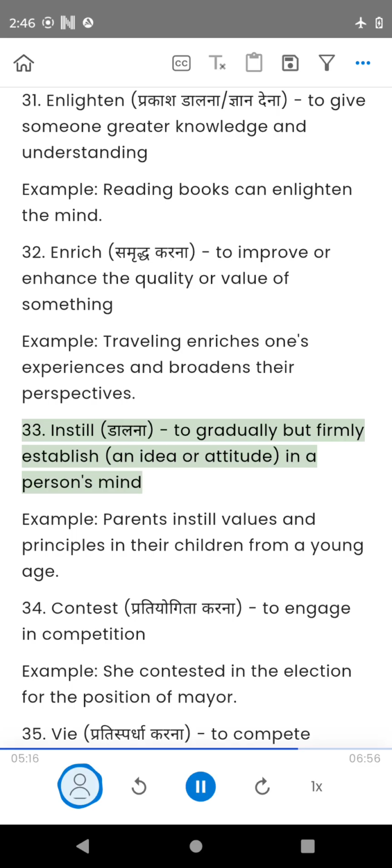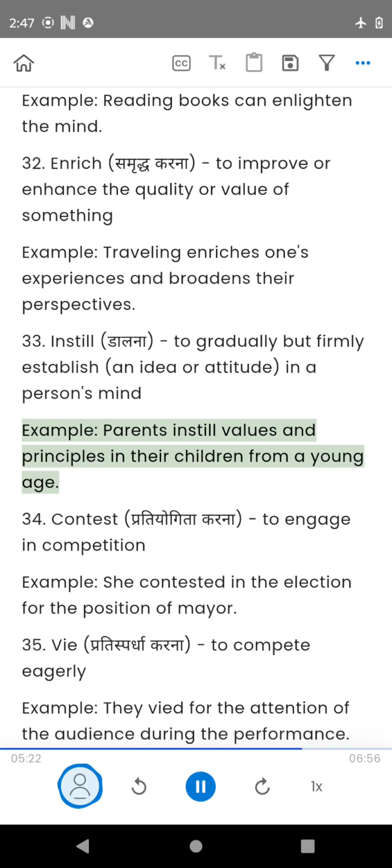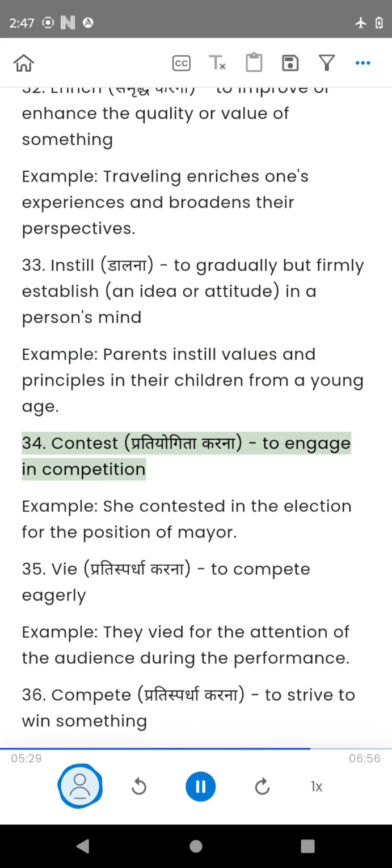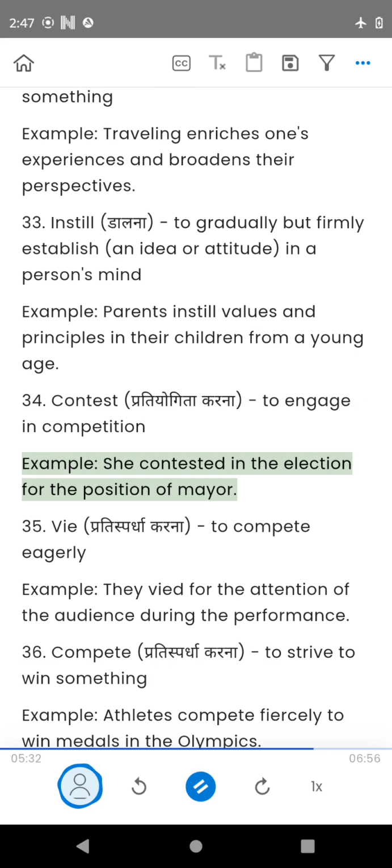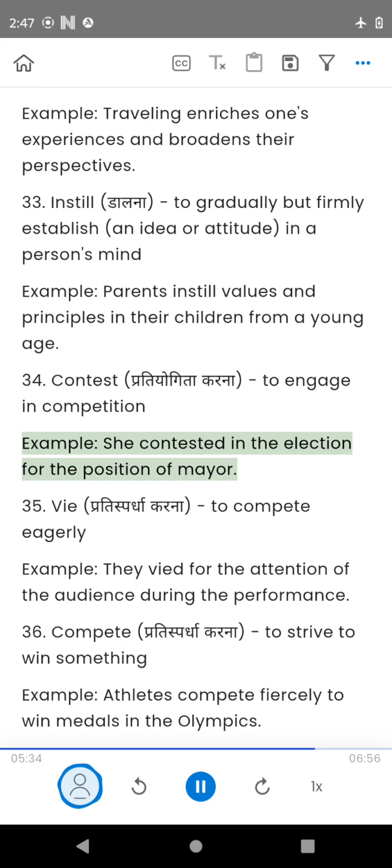33. Instill, to gradually but firmly establish in a person's mind. Example, parents instill values and principles in their children from a young age. 34. Contest, to engage in competition. Example, she contested in the election for the position of mayor.